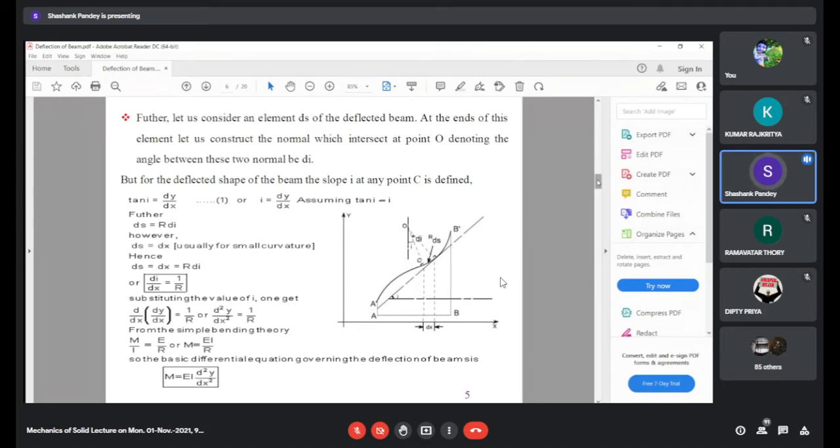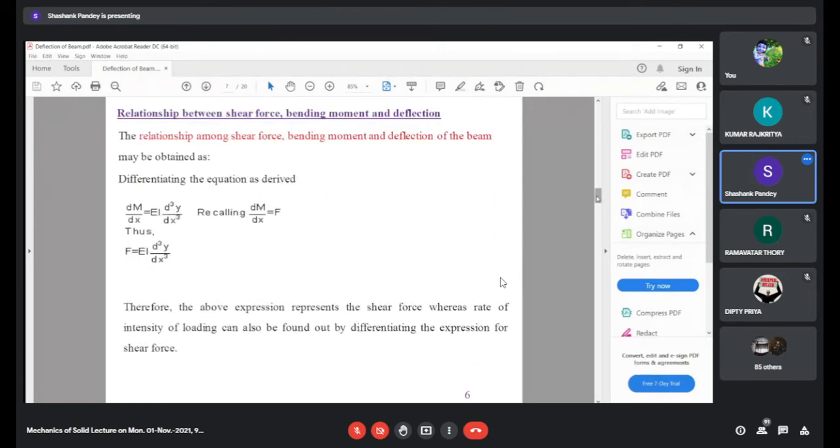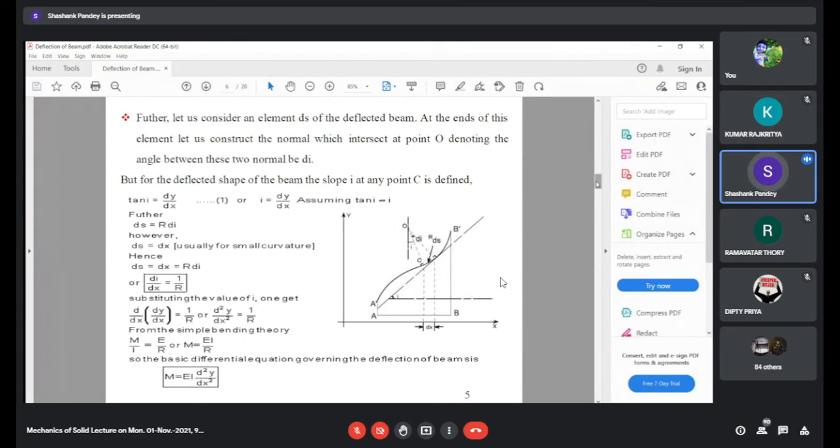So we can express M is equal to EI into d square y upon dx square. So this is the bending moment. We know that shear force is one order less than the bending moment. So if we differentiate this expression, M is equal to EI d square y upon dx square, with respect to x, we will get the expression for shear force.